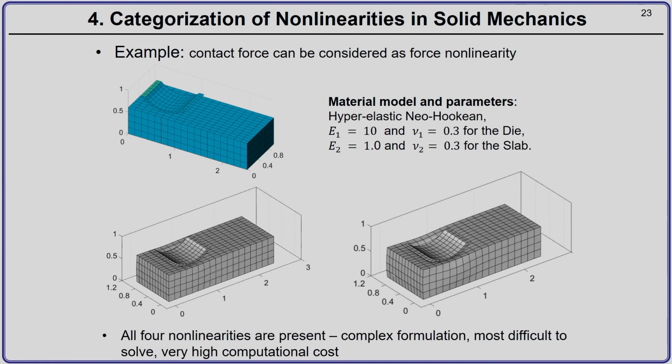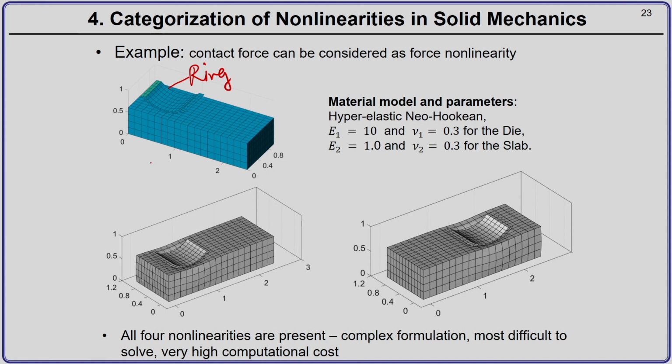Okay. The next example that we consider is the contact. Okay. So, this problem is similar to what we discussed in the previous lecture. So, this is a problem where you have a block, okay, and on top of that block you have a ring. Okay. So, you have a ring here and you have a lower block. Okay.